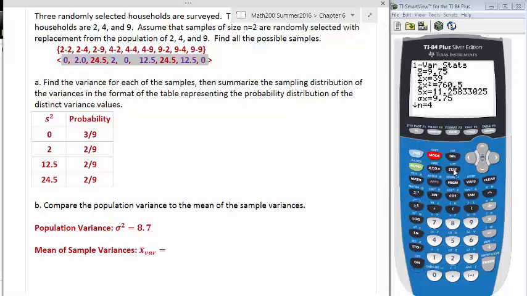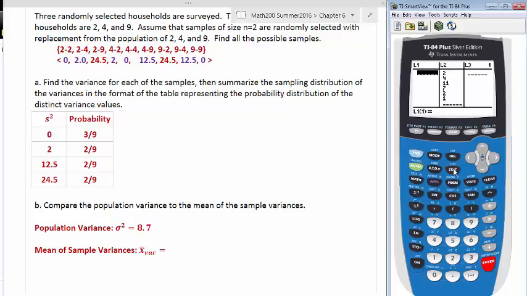So let's go back to our list, and then I want to put those numbers in. I have a 0, a 2, 24.5, 2, etc. So here my list is done. Let's do the 1 var stats on this and find the mean.